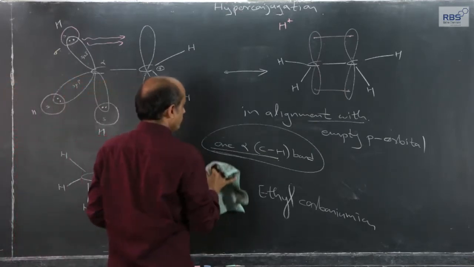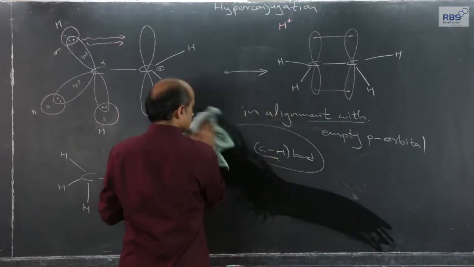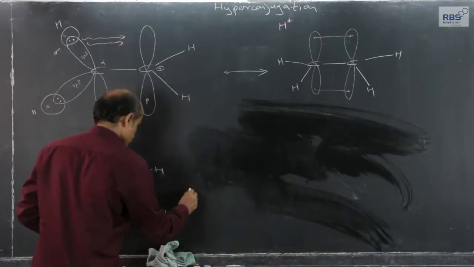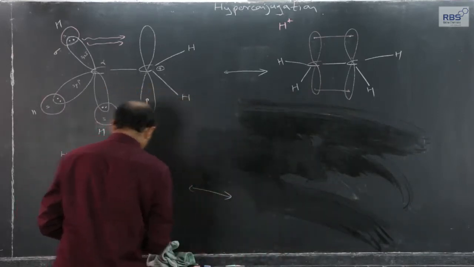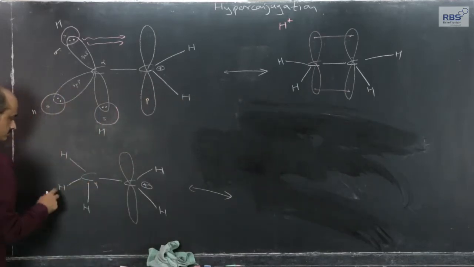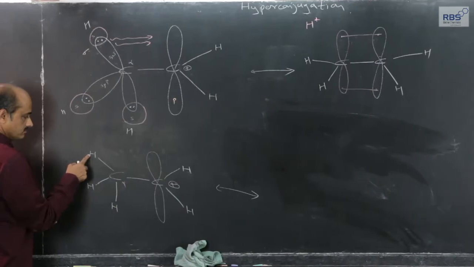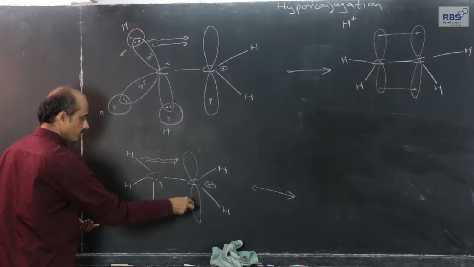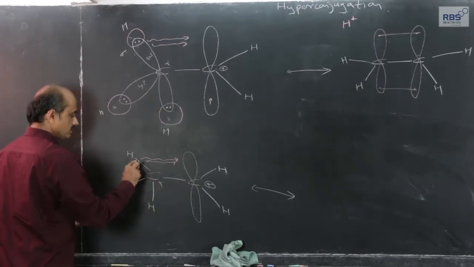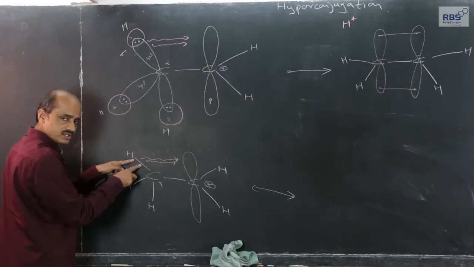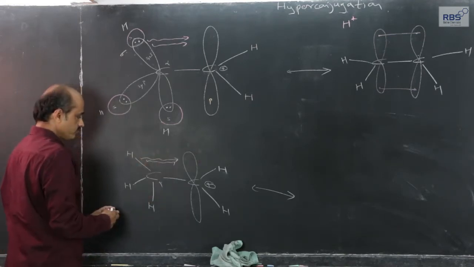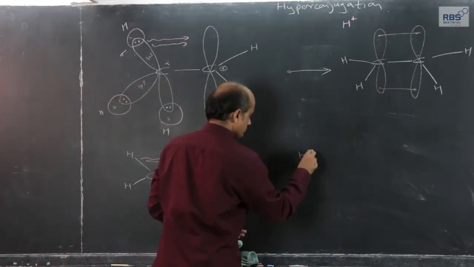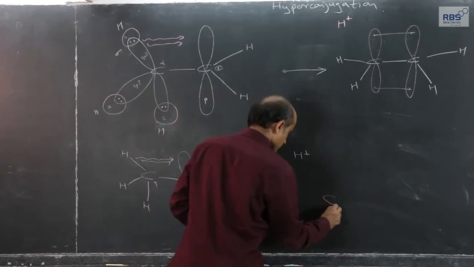Let me write it here. This alpha CH bond, sp3 hybridized carbon, this electron pair: the empty orbital of the positively charged carbon has the tendency to share the shared pair, and the moment it is shared, the hydrogen will go out in the form of H plus ion, and what we get is this.